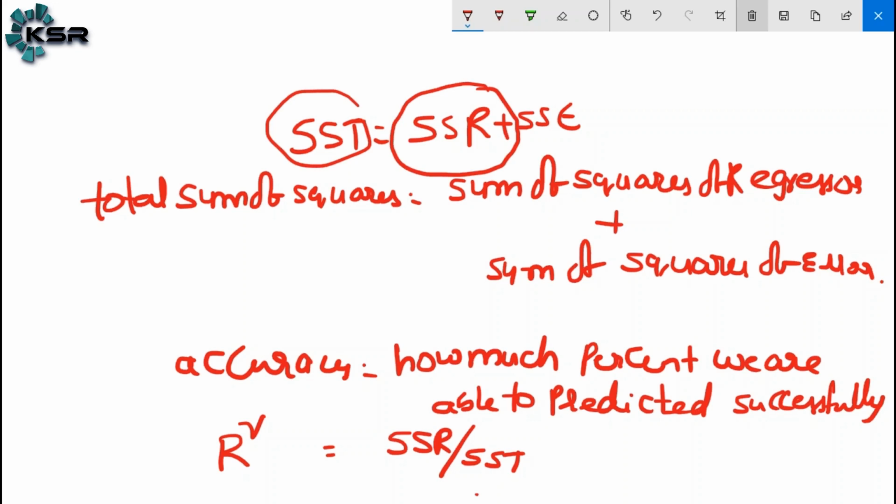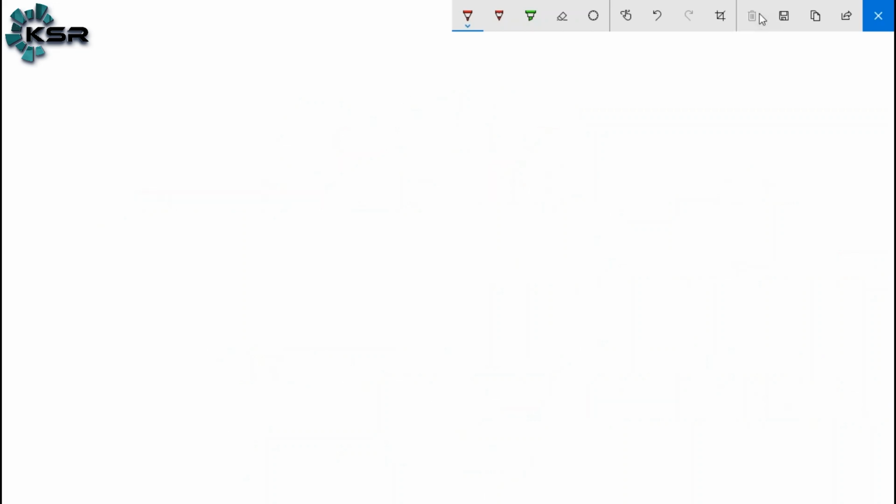Let me write down more detail about this formula. Here the formula is R square is equal to SSR by SST.